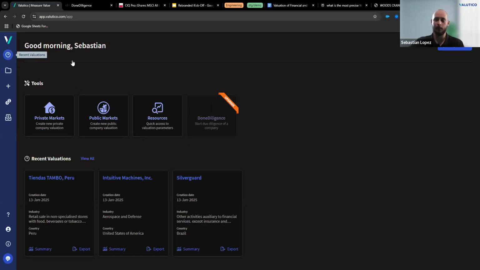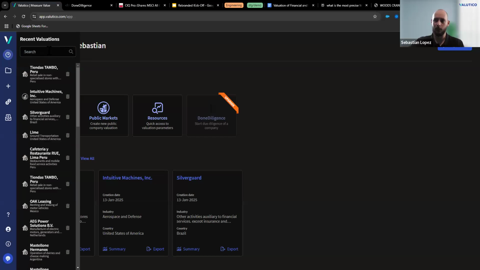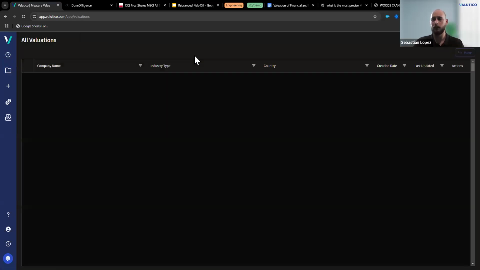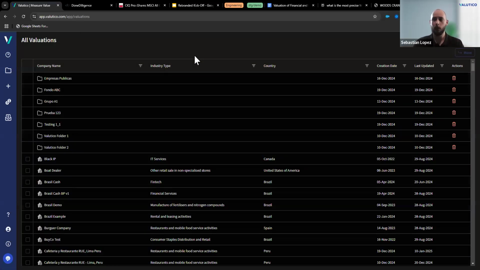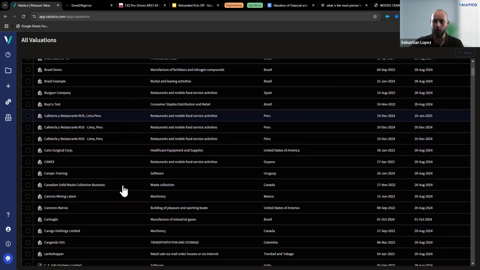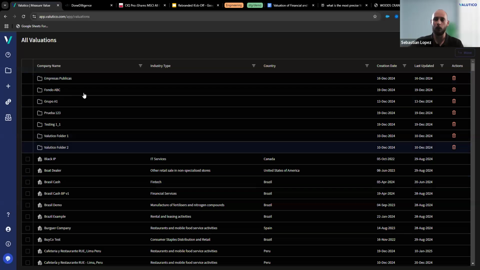Basically, here you can access the same pop-up. You can search the evaluations by name. You will see the last evaluations that you have worked on in the last 3 months, not all your evaluations. And now the folder button will take you to a completely new screen. This new screen will allow you to organize your evaluations a little better. Here you will see a list of all the evaluations that you have worked on, and you can now organize them in folders.